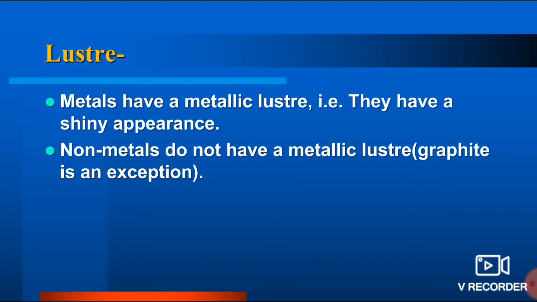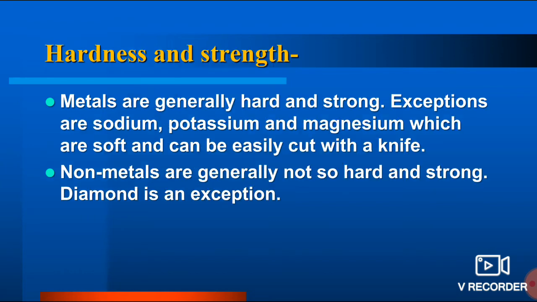Like all metals are solid at room temperature, mercury was the exception, that is liquid at room temperature. In the same way, graphite is an exception, which has luster but is not a metal. Okay, we need to keep in mind that graphite has luster but it is a non-metal. Now you see another property, that is hardness and strength. Metals are generally hard and strong. What are the exceptions? Sodium, potassium, magnesium are exceptions because they are soft.